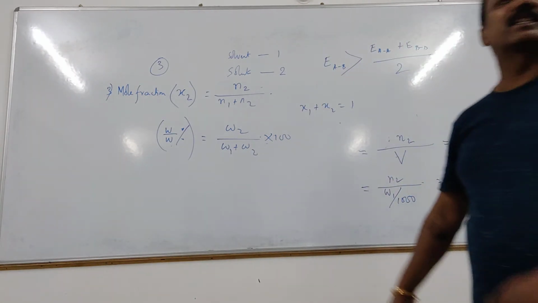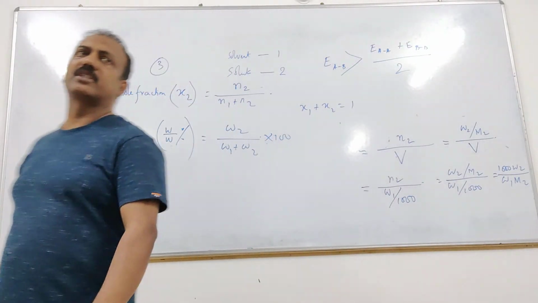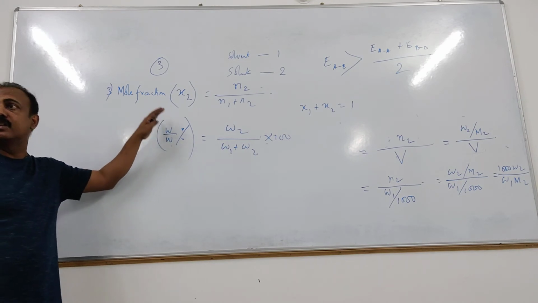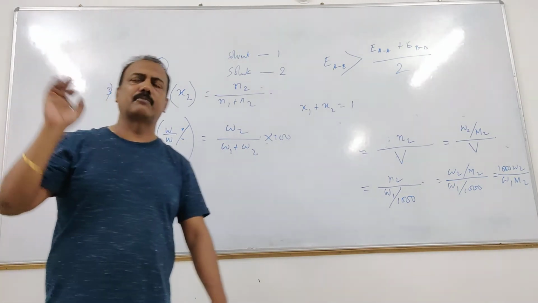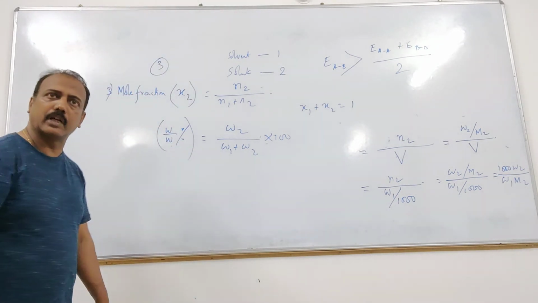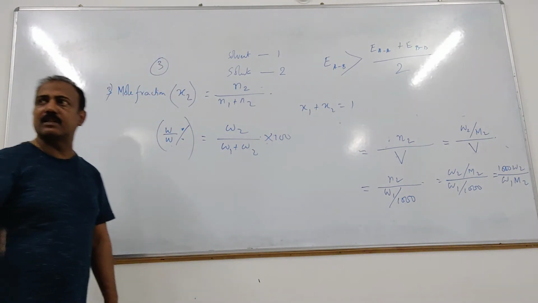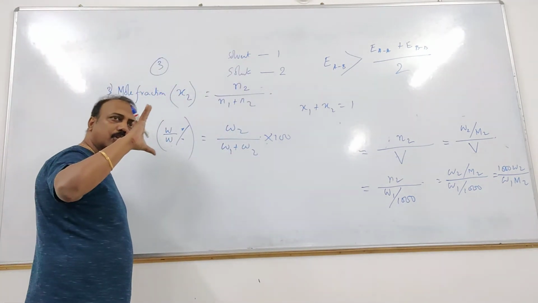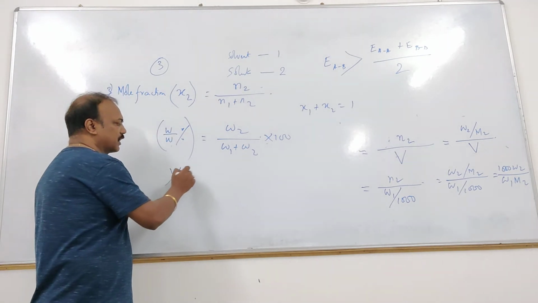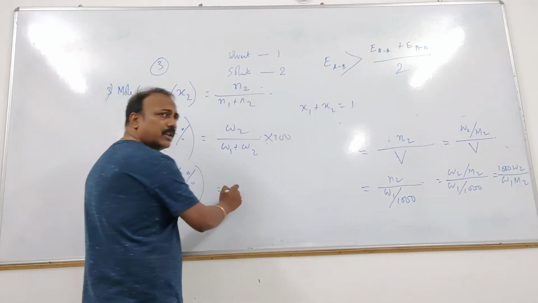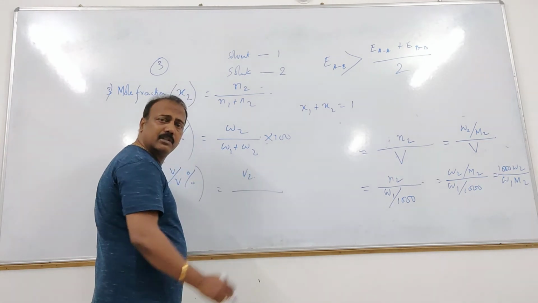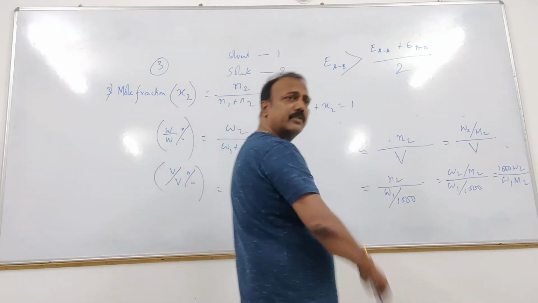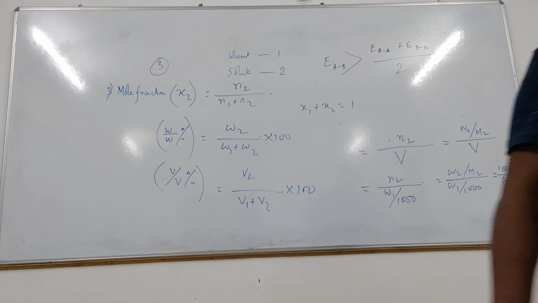Understood that? In your syllabus, meaning board, the concentration terms are up to here only. But the remaining ones may sometimes come in competitive exams, so you must know these also. Next is volume to volume percentage. In some medicine bottles you can see V by V percentage. It is volume of solute divided by total volume, into 100.